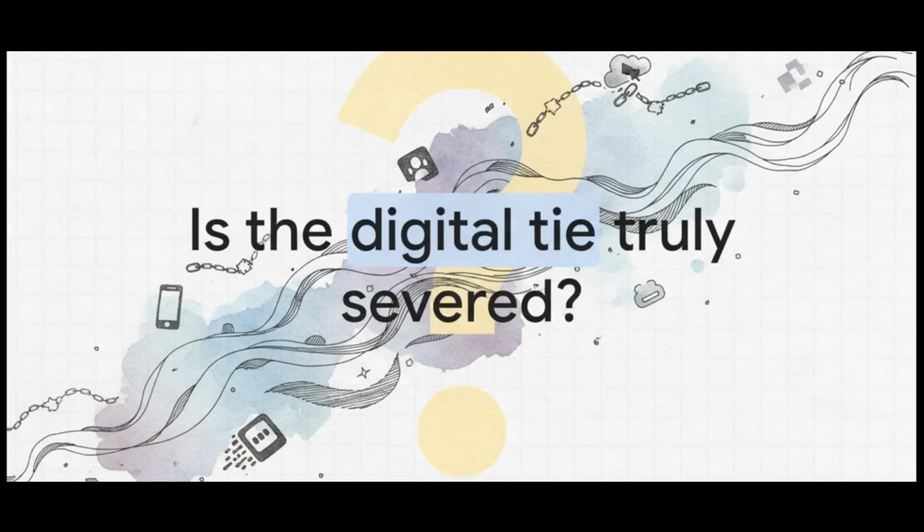But all of this leaves us with a rather profound question. Once this request is made, how to delete Cash App account? Is the digital tie truly severed? Our source material gives us the pure intent, right? That unyielding desire for erasure. But it kind of leaves us to ponder our own digital footprints. When we issue a command to delete, based strictly on the intent of these original 6 words, does that digital echo ever really fade completely? It's a pretty fascinating concept to walk away with. Thank you so much for joining me on this explainer.